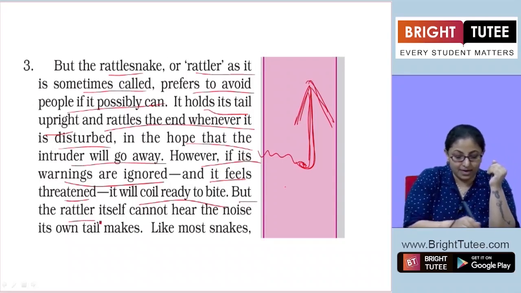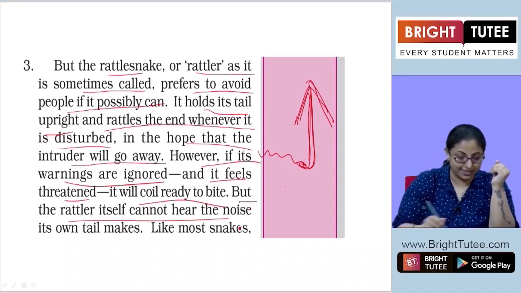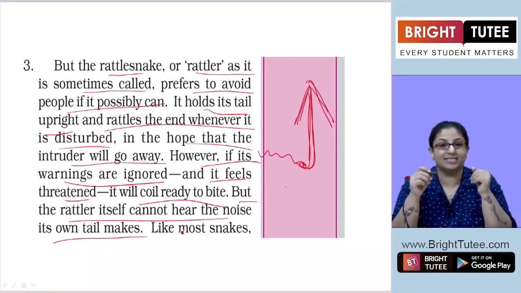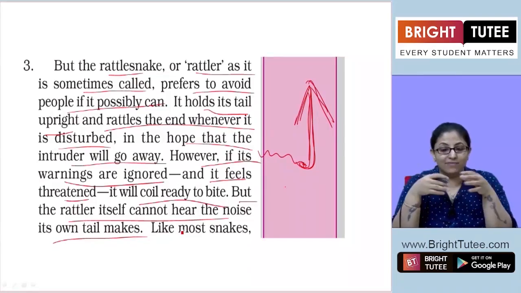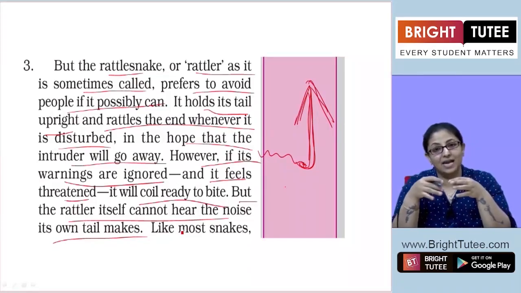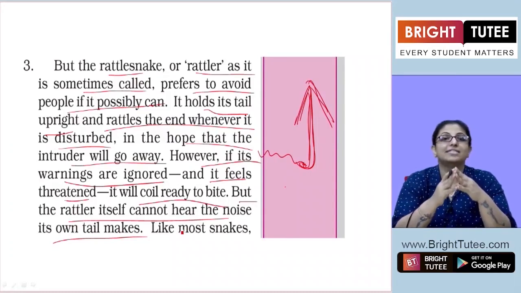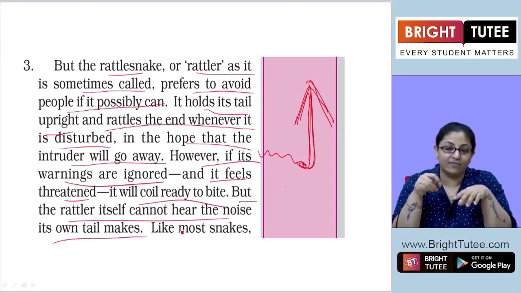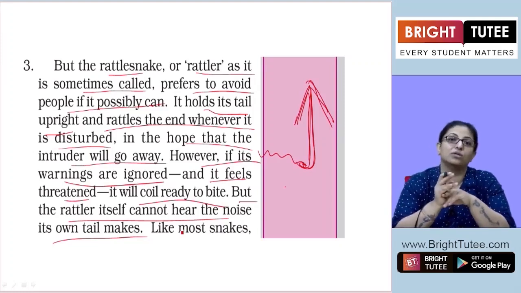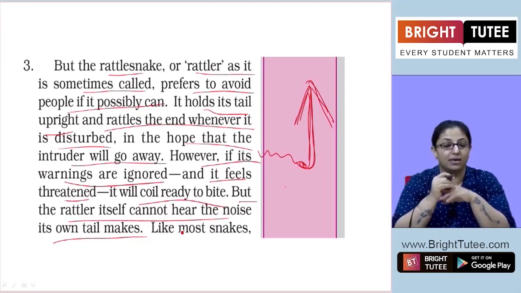But the rattler itself cannot hear the noise its own tail makes. We can hear that sound even from 30 meters away, but the rattler itself cannot hear it.